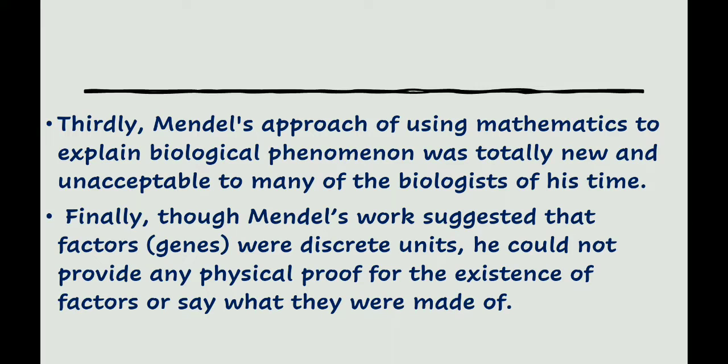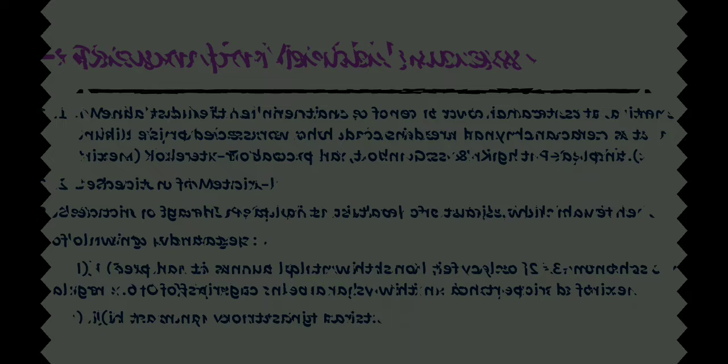Thirdly, Mendel's approach of using mathematics to explain biological phenomena was totally new and unacceptable to many of the biologists of the time. Finally, though Mendel's work suggested that factors, or genes, were discrete units, he could not provide any physical proof for the existence of factors or say what they were made of.